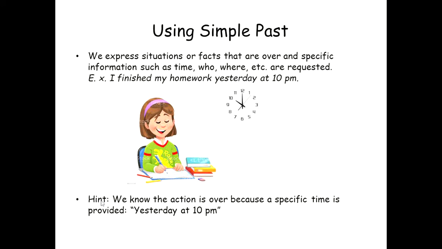So let's read this hint that we have here. It says, we know the action is over because a specific time is provided. In this case, the specific time is yesterday, and even more specific, at 10 p.m. As we say, the action is over. It's in the past already. Then, let's see the way that we use the present perfect.